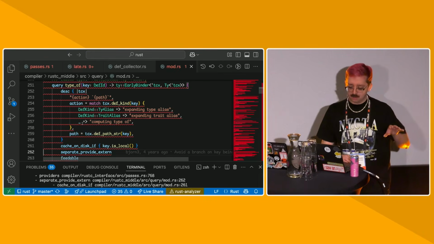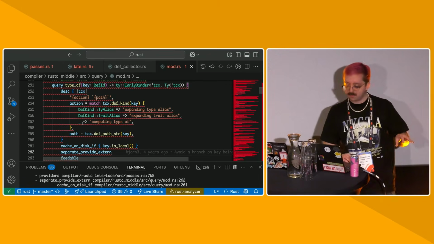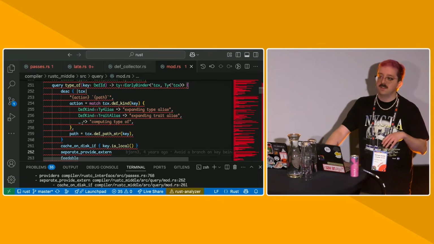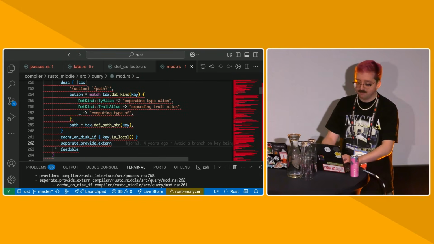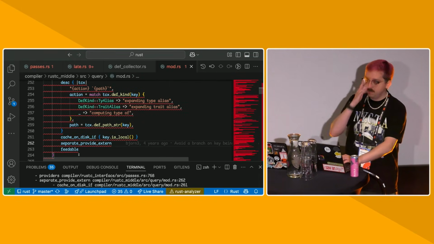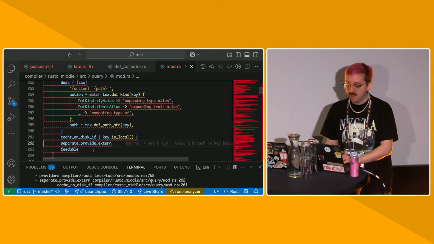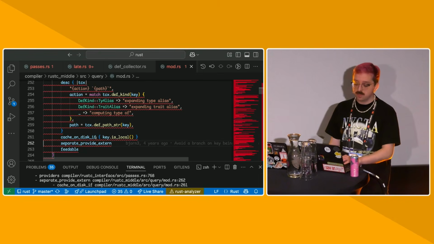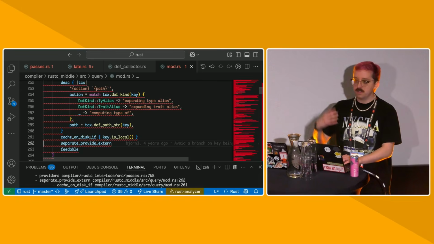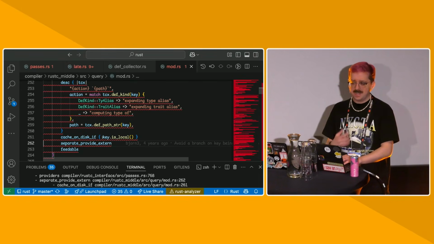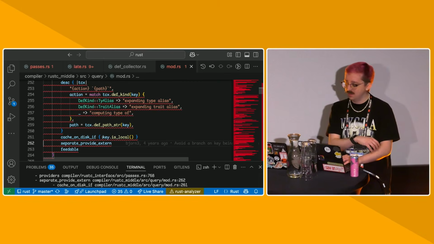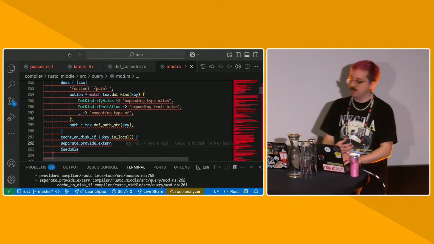That usually just loads things from tables that we store when we're finalizing the library from the last compilation session. There's things like feedable, which has to do with synthesizing def IDs on the fly, and cache on disk if, which has to do with incremental. So some queries can be very expensive to compute, and we want to know whether or not we need to cache that for the next time we run, so we don't have to recompute it in the next incremental compilation session.